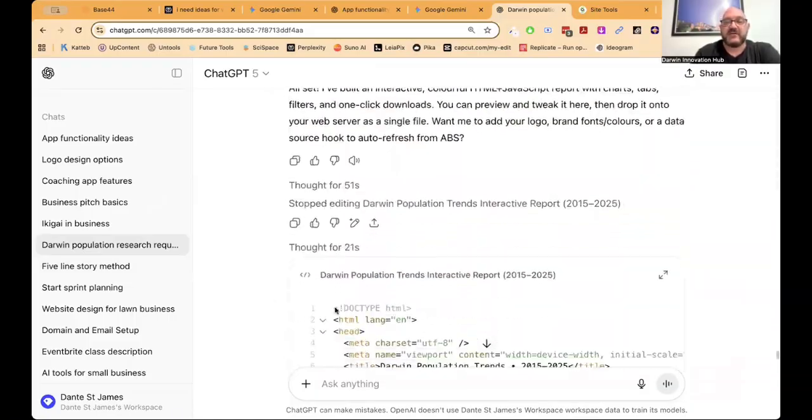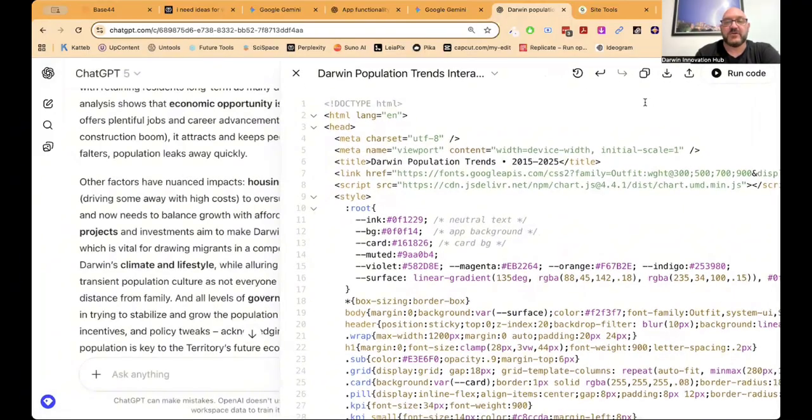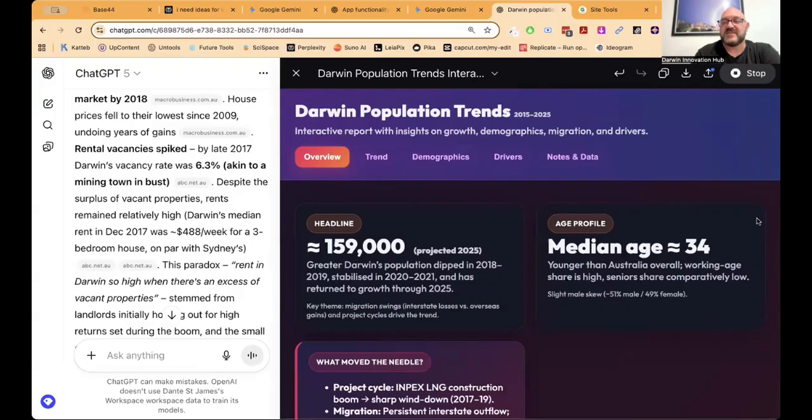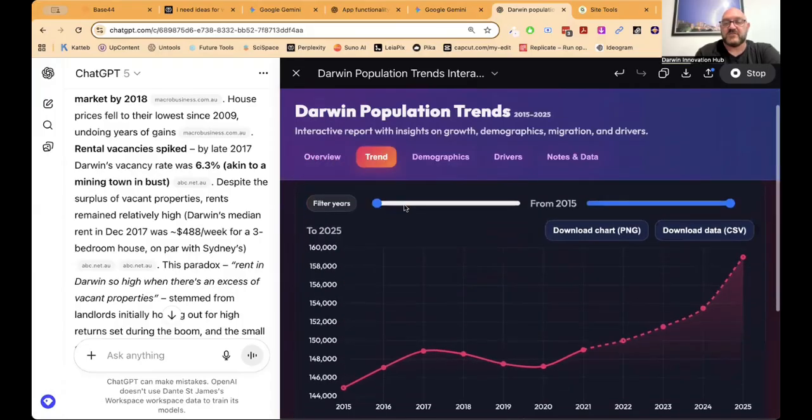So as I get past all that, we then open up the Canvas here. Let's have a look at what it looked like. This is what it looks like in code. Once we run that code, this is the report it gave me. And it did pretty much exactly what I asked for in those different colors. There, you've got some really nice graphs.